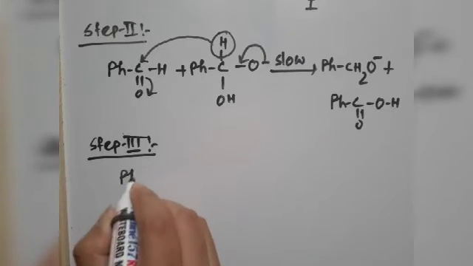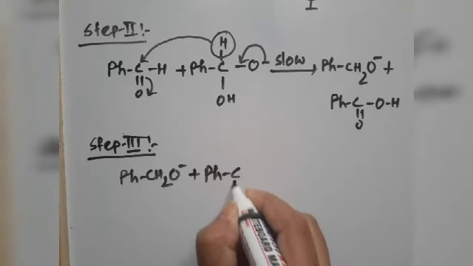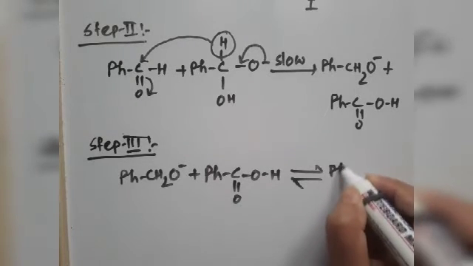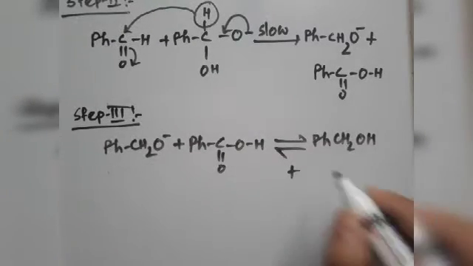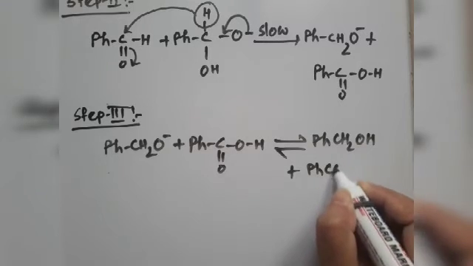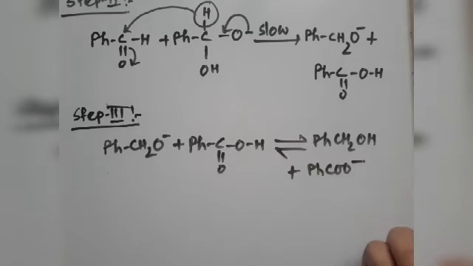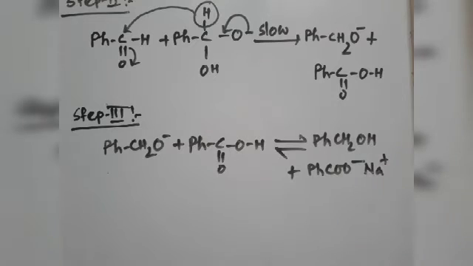PhCH2O negative will react with this acid and rapid proton transfer will occur to form PhCH2OH and the anion of the carboxylic acid, PhCOO negative, that means benzoate ion, and as sodium plus is present in the medium, we will get it as a salt, sodium benzoate.